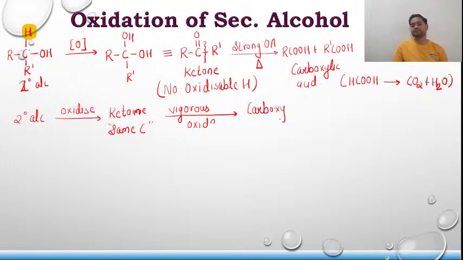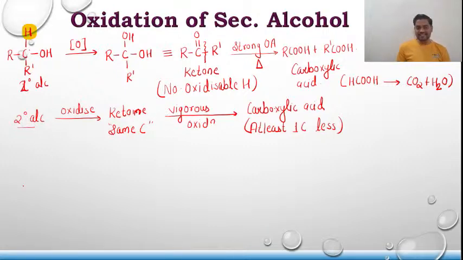Carboxylic acid, and it will have at least 1 carbon less. It will have at least 1 carbon less as compared to what? Alcohol, or as compared to the keto group. Clear? To give you an example over here,